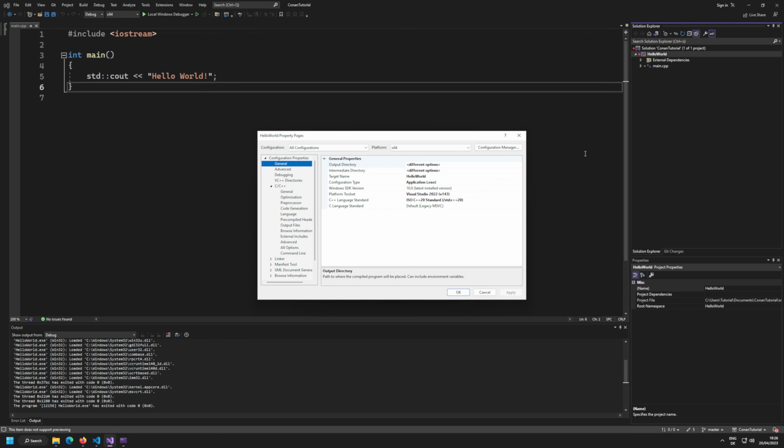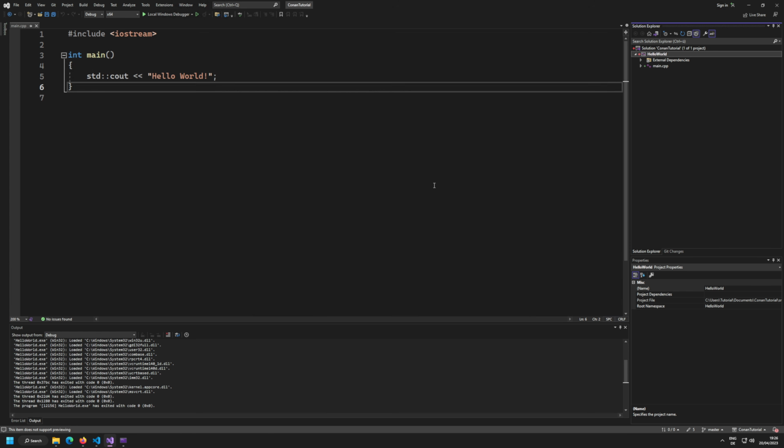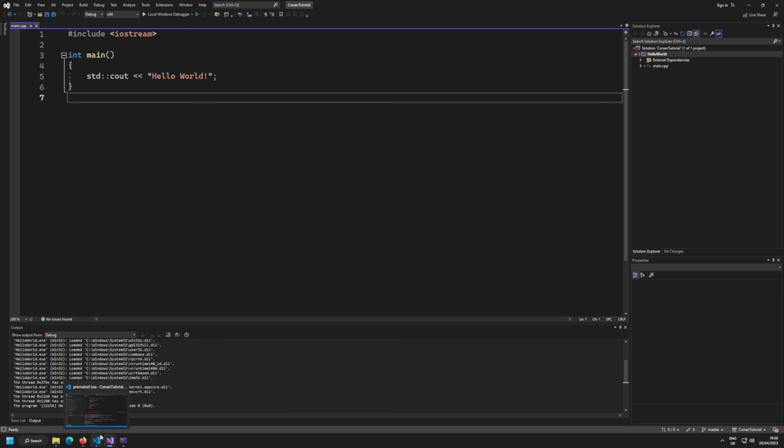The problem is that what we have currently done is we've just acquired a release configuration from Premake. So if we take a look at the additional include directories on Debug, you can see that they are empty. If I go to release, you can see that we are getting FMT and spdlog in here, but we are only getting them in the release configuration since we just downloaded the release binaries from Conan.